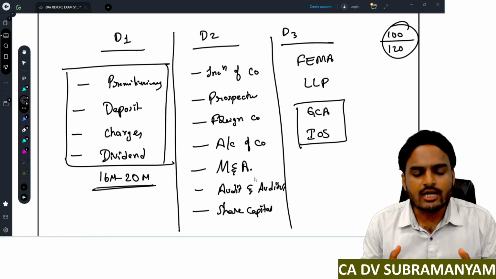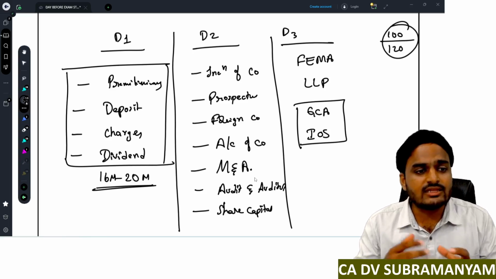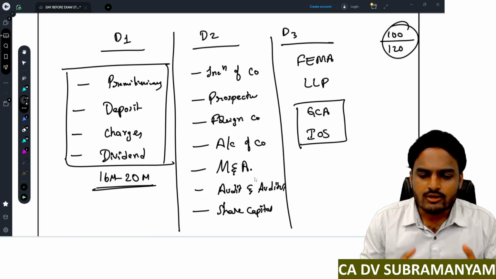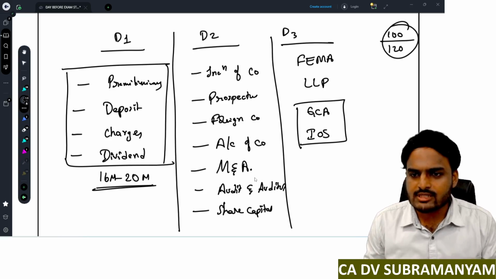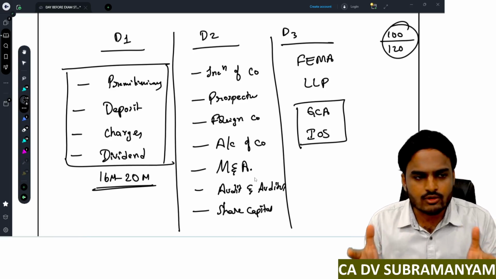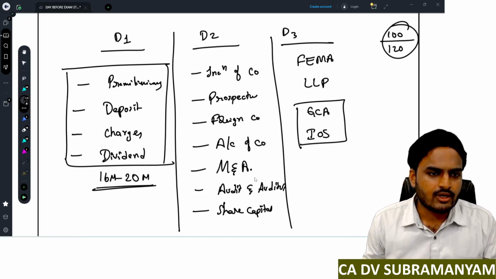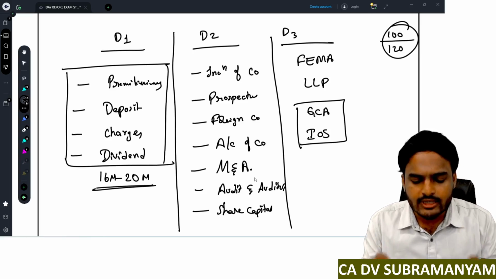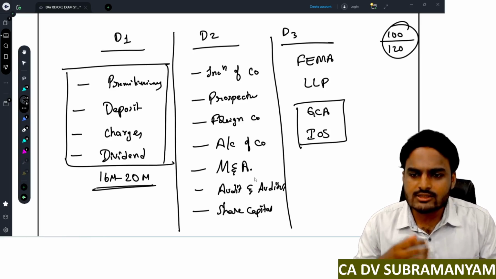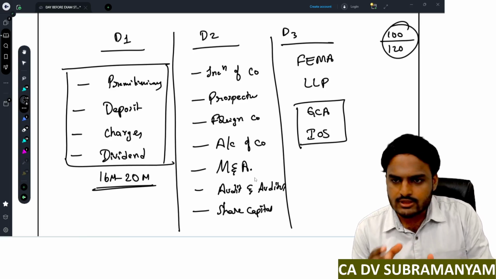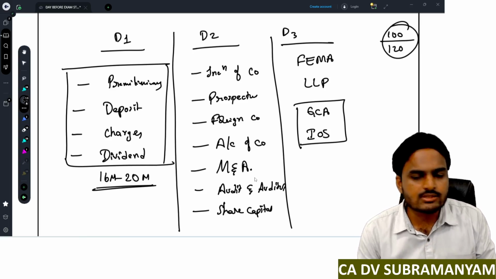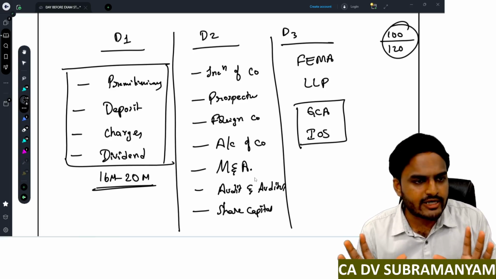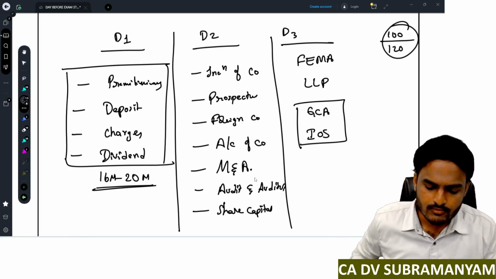Or else, if you start revision with lengthy chapters, a lot of time gets consumed and you will find less time for more chapters, putting yourself into big trouble. So my suggestion is to first start preparation with small chapters having decent, good weightage.